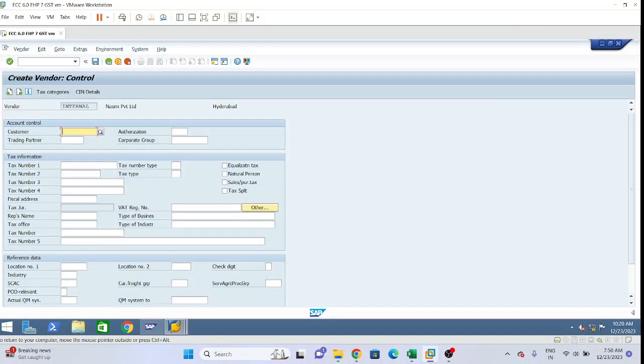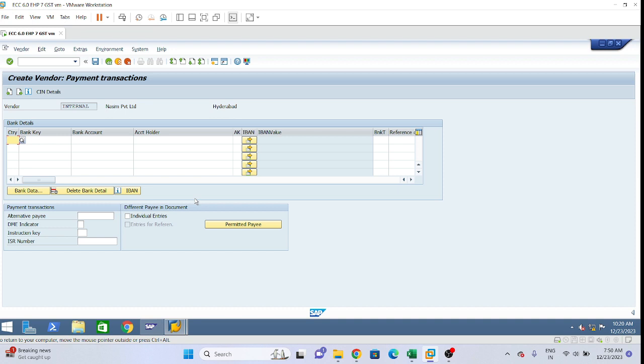So in that scenario, we will create the vendor as customer also, and we will fill in the customer number here. For that case, this option is given, if our vendor is customer also. But for now it is not required. So I will hit enter.